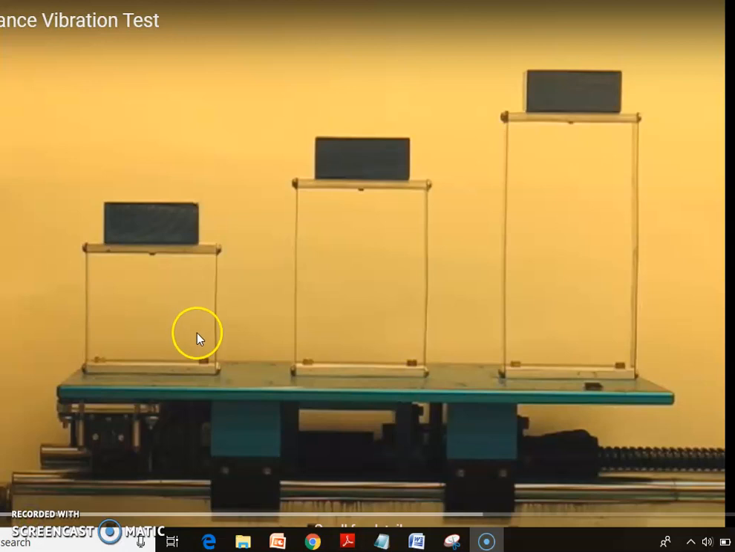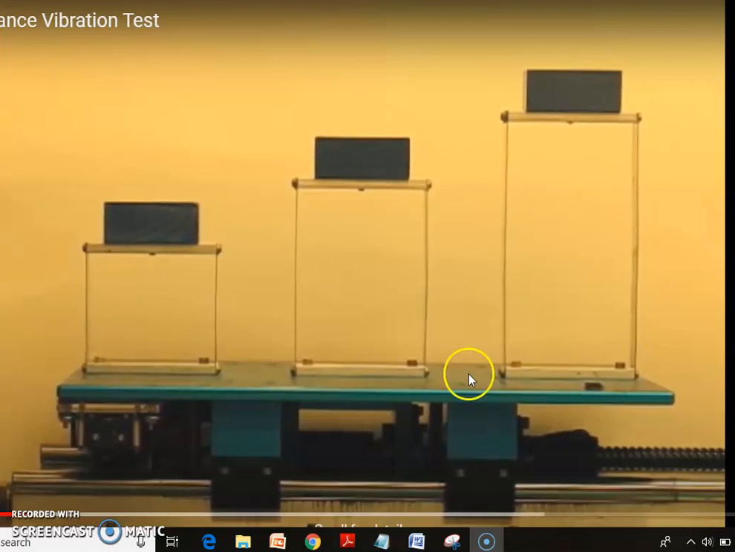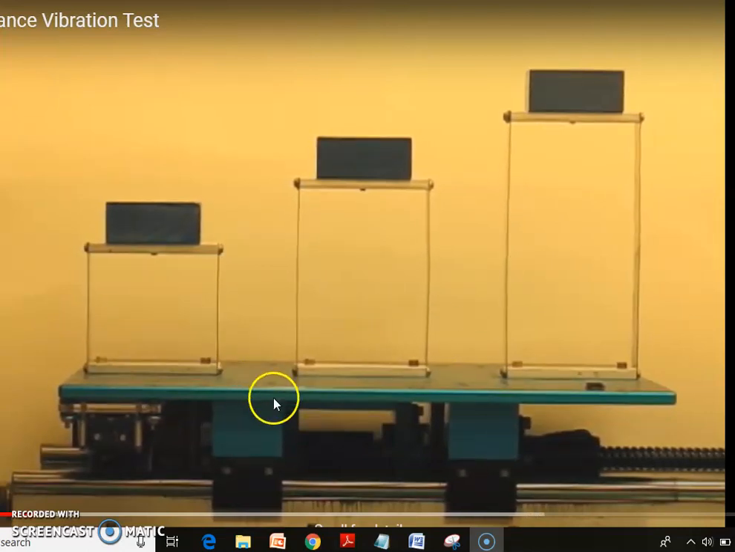Now here we will have a small demonstration. We have three structures: small, medium, and tall, and these three structures are resting on a common platform, a common ground. This particular ground is subjected to a ground motion, and all three structures are subjected to a common ground motion. We'll see how these structures respond.